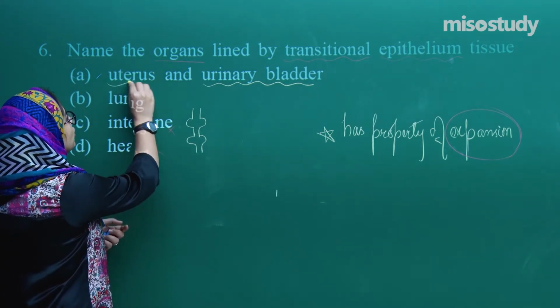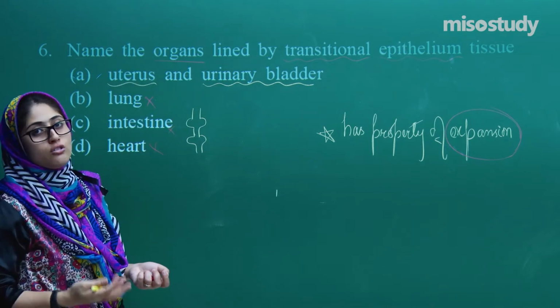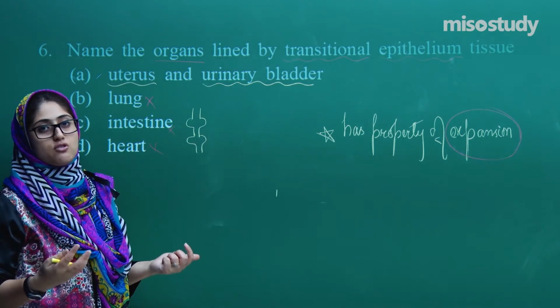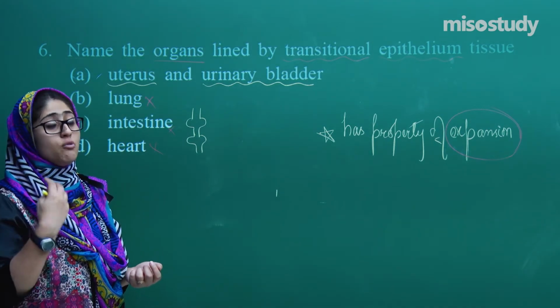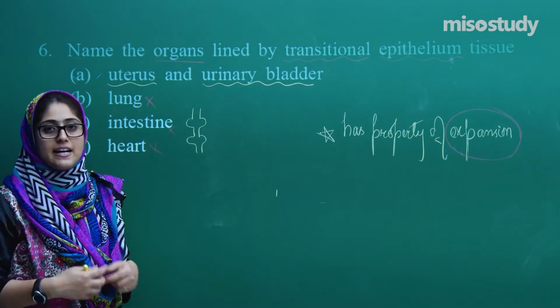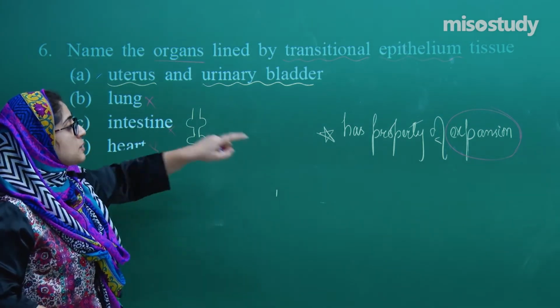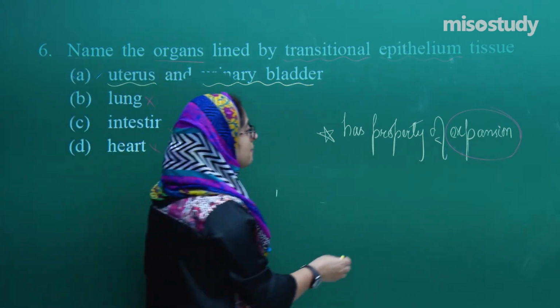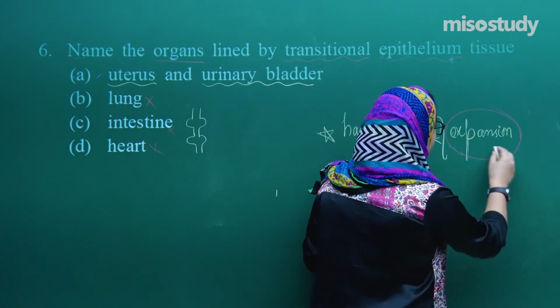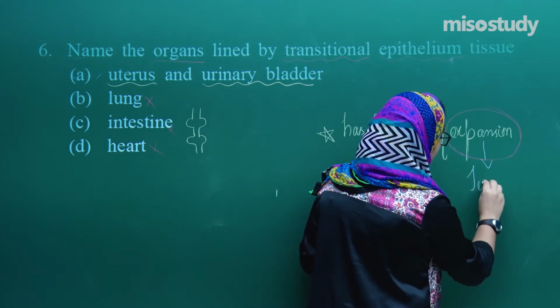If we talk about the uterus, you know that the uterus has a good power of expansion, because a woman holds a child inside it and it gets expanded and it gets relaxed after some time. But always remember, the expansion is not permanent, but it is temporary. Expansion is temporary.